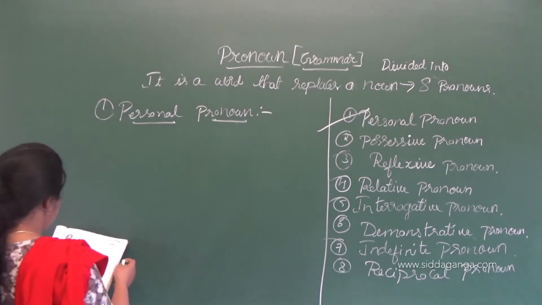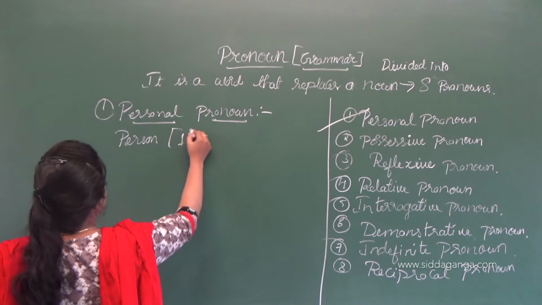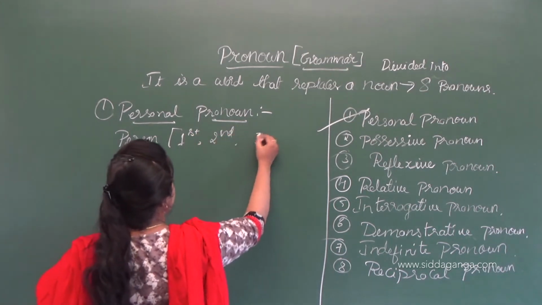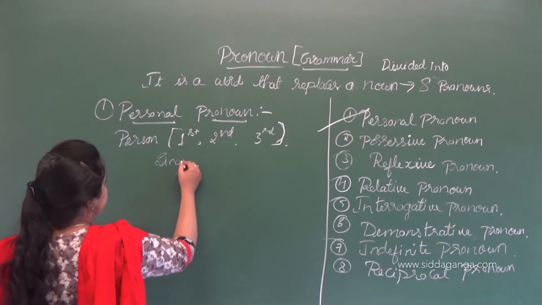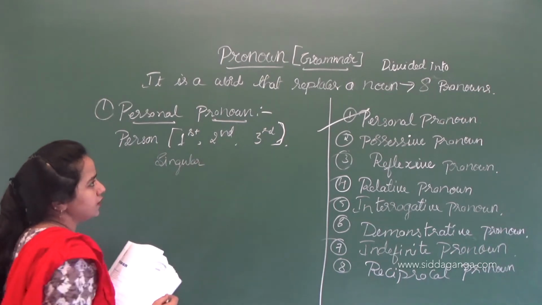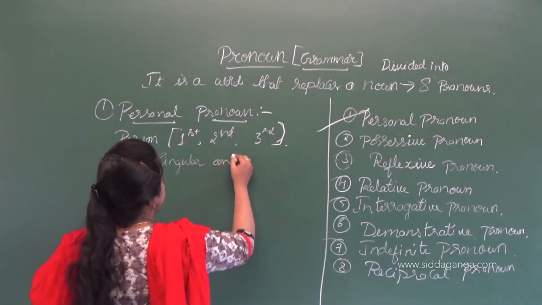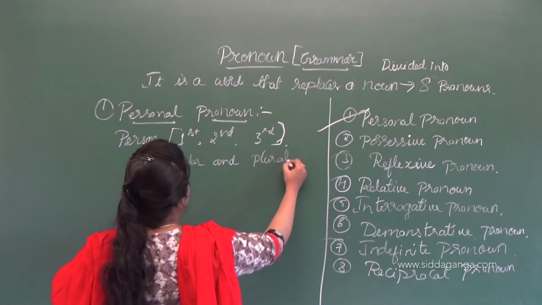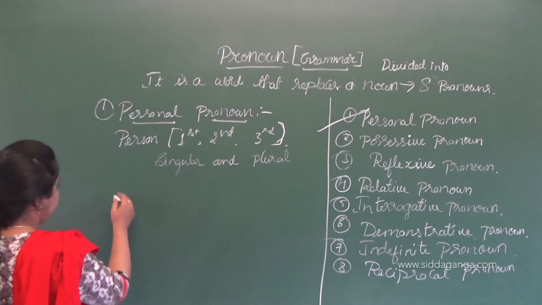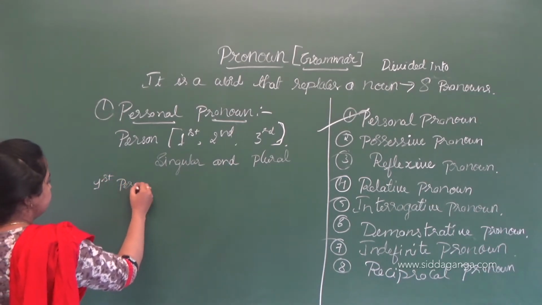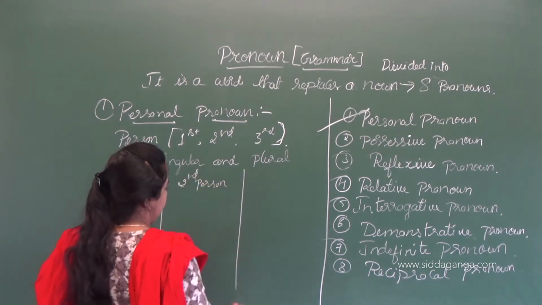The personal pronouns are classified depending upon the persons like the first, second and third person. Here there are singular and plural. If the pronouns are singular or plural, what kind of pronouns do we use here? Singular and plural, it consists of the first person, second person and third person.